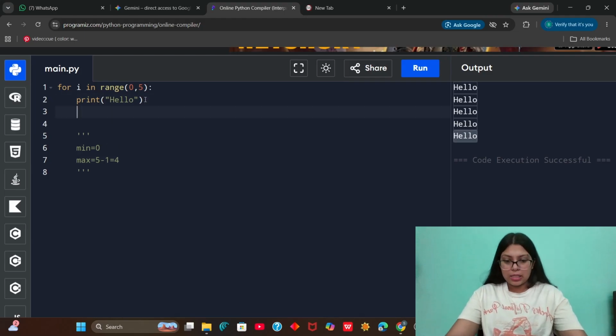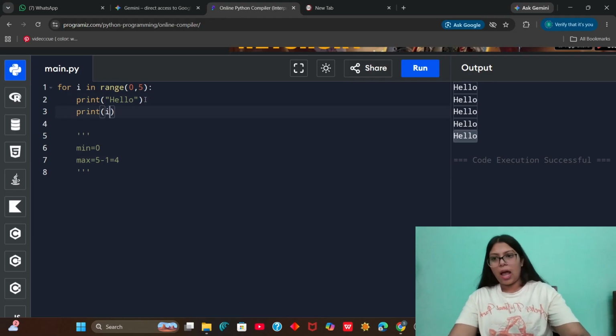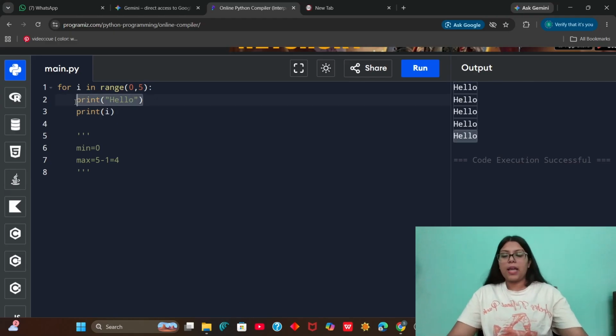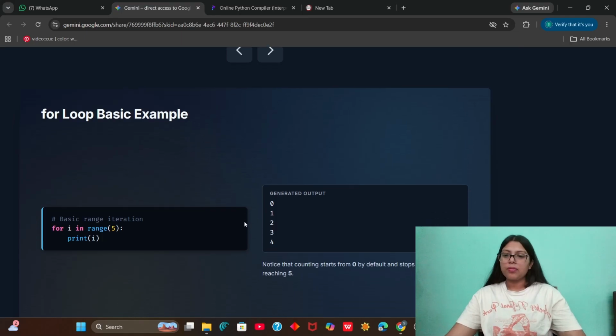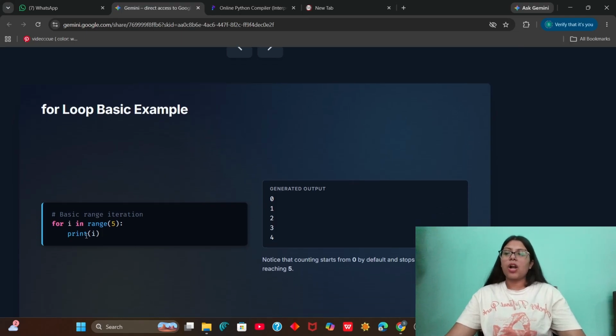What if I say that you have to print i instead of printing hello? Now see here. It starts from 0, then it takes 1, 2, 3, and 4, but it won't take 5. This is how range works. So here it says for i in range 5, print i. The default counting starts from 0. Then we take 1, 2, 3, 4, but we stop right before reaching 5.